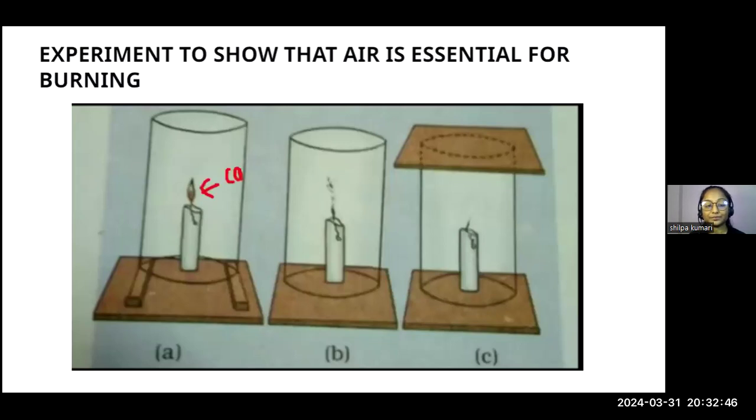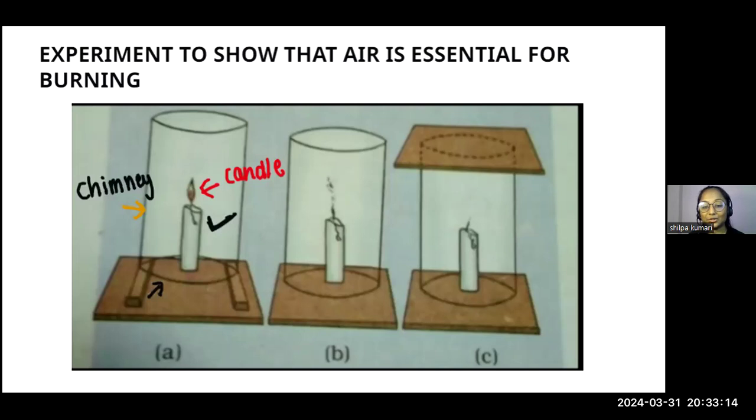Suppose, as you can see in the picture, we have taken a burning candle, and that burning candle is covered with a chimney. This is a chimney. But we have kept some space so that air can enter. If we allow the air to enter, you can notice that the candle is burning with a flame, and it is burning in a better way.